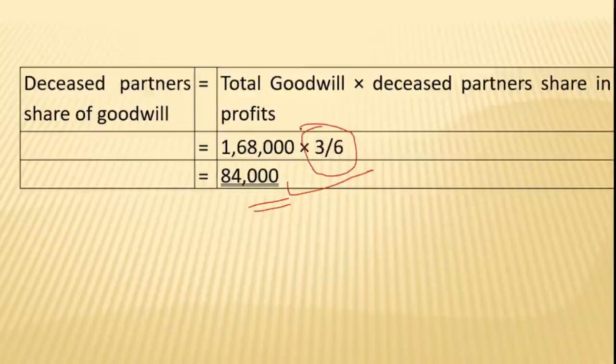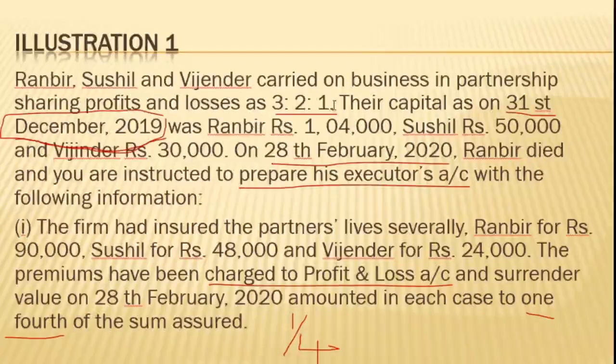Where did we get this 3 by 6? In the problem they have given the old ratio as 3:2:1, and who is the person deceased? It is Ranbir.